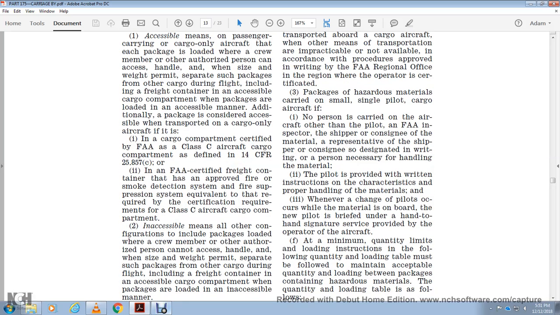The package loaded by the crew member or other authorized person can access and handle it, separate from the other cargo during the flight. This includes the freight container and accessible cargo compartment packages loaded in an accessible manner.